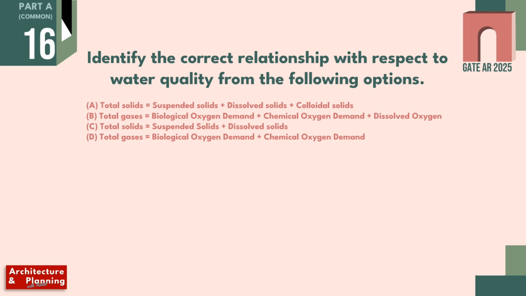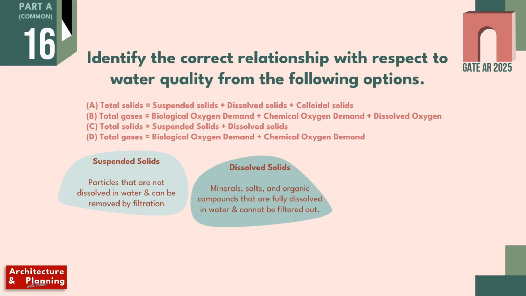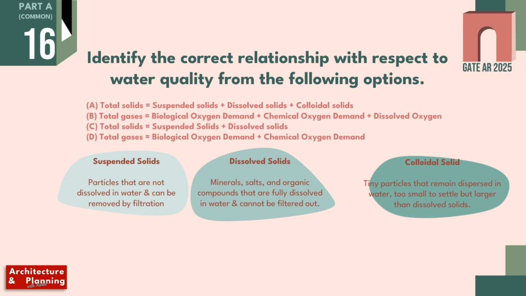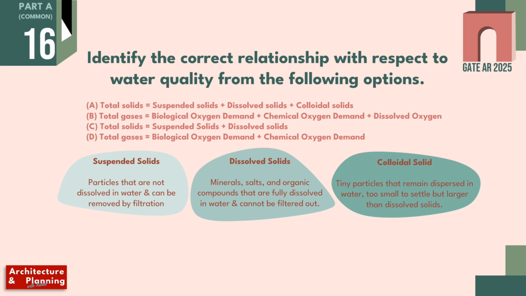Identify the correct relationship with respect to water quality from the following options. Suspended solids include particles that are not dissolved in water and can be removed by just filtration. Dissolved solids include salts, minerals and other organic compounds that are fully dissolved in water and cannot be filtered. Colloidal solids include tiny particles which are too small to settle down at the surface, but have a size larger than the dissolved particles.